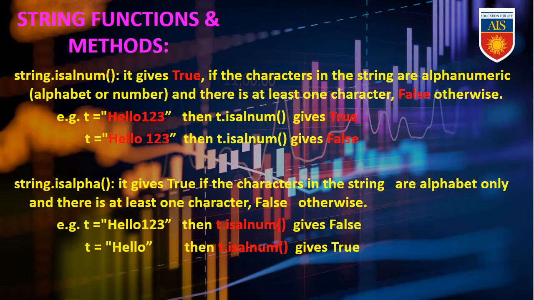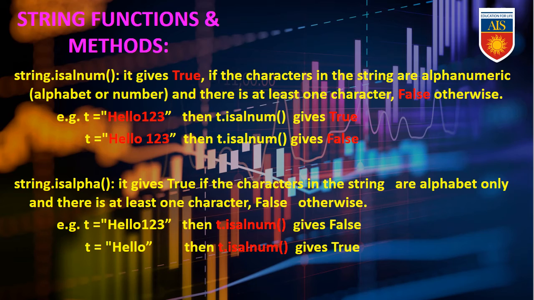String functions and methods. string.isalnum gives true if the characters in the string are alphanumeric, that means alphabet or number, and there is at least one character, otherwise it will give false. Example, t = "hello123", then t.isalnum() gives true.